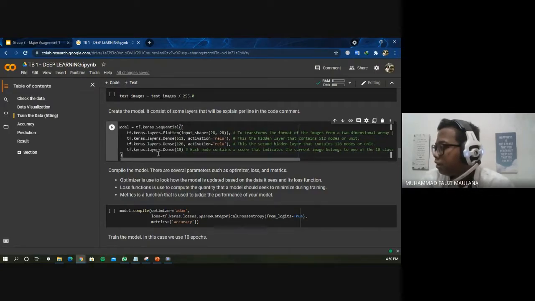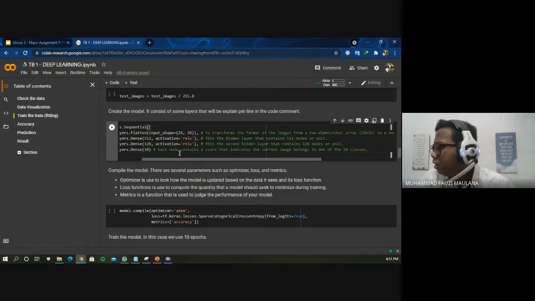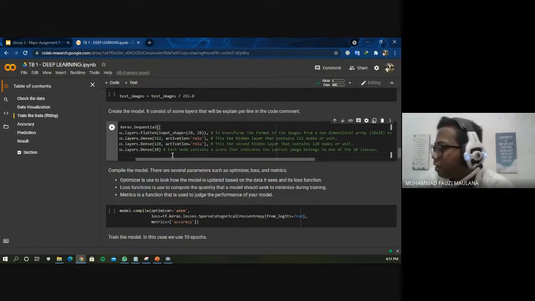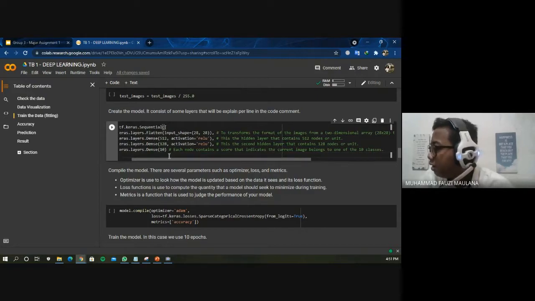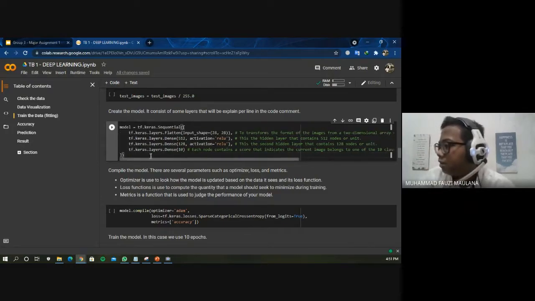The next layer is also a hidden layer, the second hidden layer, that contains only 128 nodes. The last layer has 10 nodes, each containing a score that indicates the current image belongs to one of the 10 classes.